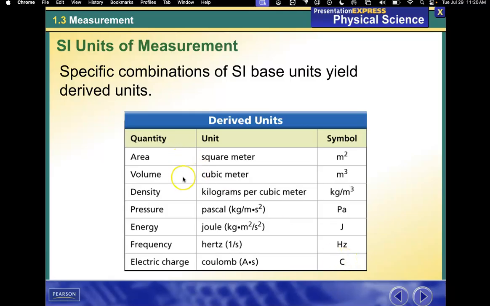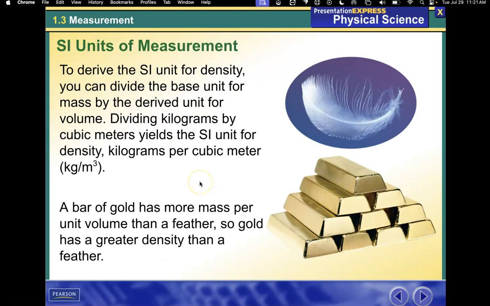Again, area, volume, density, energy, and maybe frequency. I don't know if we'll get to pressure or not, but we might. But those are things that you're going to see. To derive the SI unit for density, you can divide the base unit for mass by the derived unit for volume. Dividing kilograms by cubic meters yields the SI unit for density, which is kilograms per cubic meter. A bar of gold has more mass per unit volume than a feather, so gold has a greater density than a feather. And we will do something with density later on.